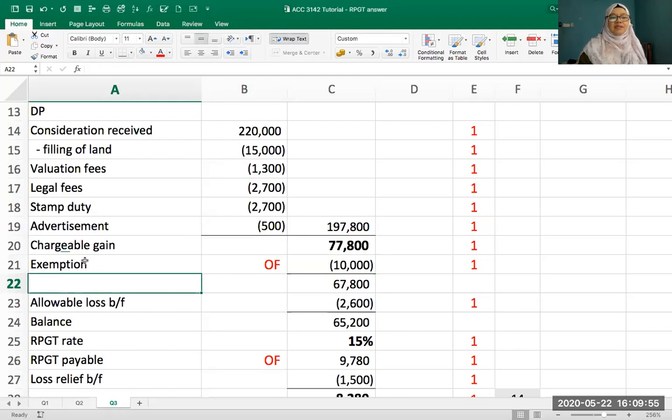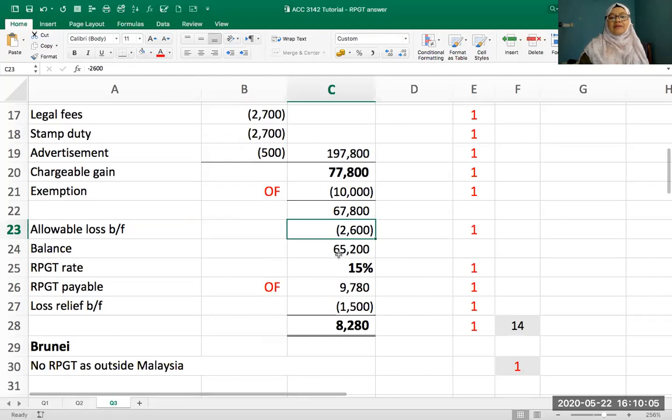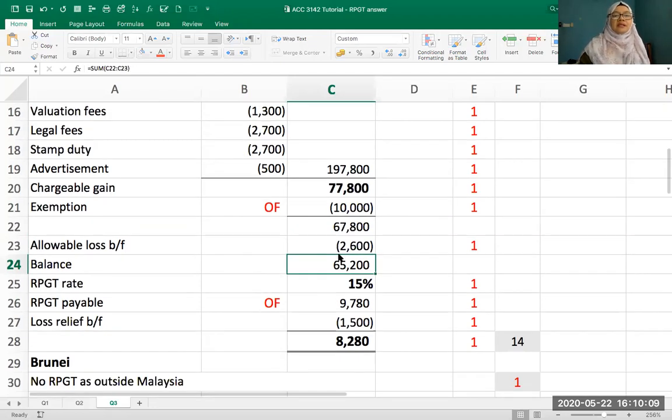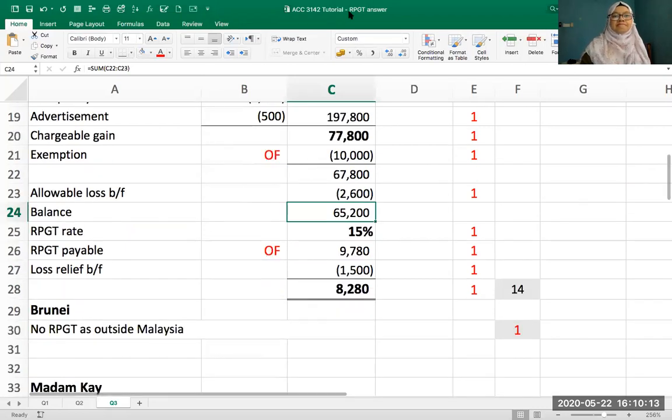After your exemption, remember Mr. John O had a loss brought forward, amounting to 2,600. So that one is also deducted. Then the balance is 65,200. So how long is the holding period for this? Later I want to look back.